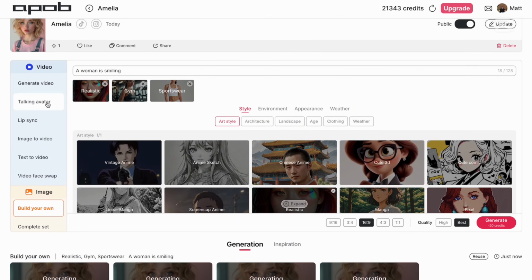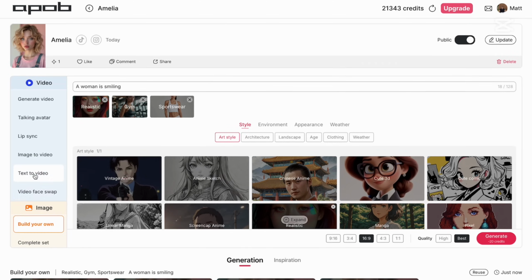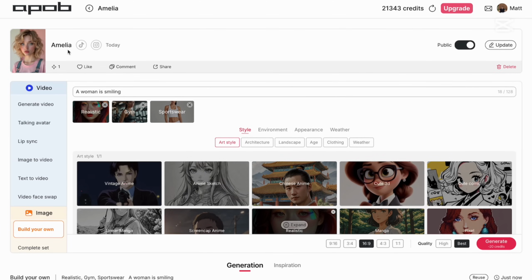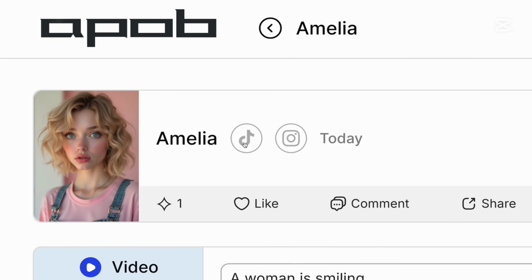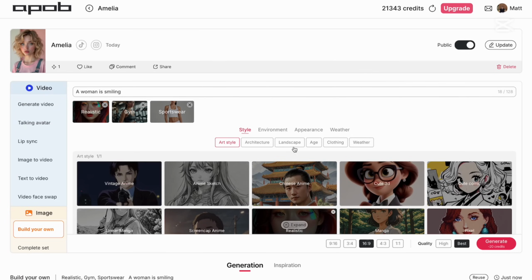So for example, generate video, we can use talking avatar. If you just have an image, one image, if you don't have any videos, then you can use talking avatar, and it's basically very similar to HeyGen. Then we have lip sync. So lip sync, if you already have a text or you want APOP to generate your text, then you're using lip sync. Then you have image to video. So when we generate all these images, we'll be able to generate videos. Then we have text to video. So you can generate a video based on a text, based on a prompt, and of course, video face swap. So this is what we can do. And every influencer can be connected to social media. So we have Amelia here, and TikTok for Amelia and Instagram for her as well. So then people can also explore your social media if you want them to. And of course, you can change your model from public to private.